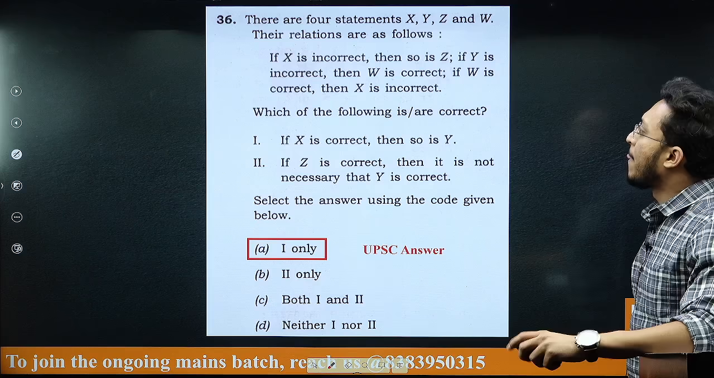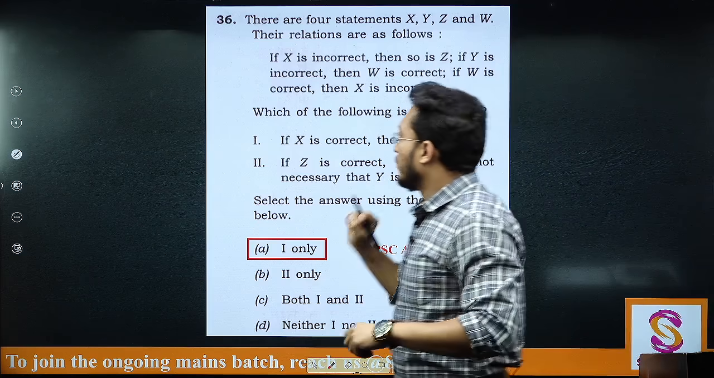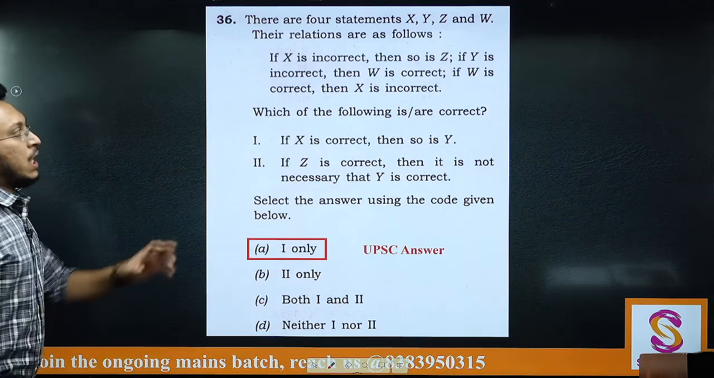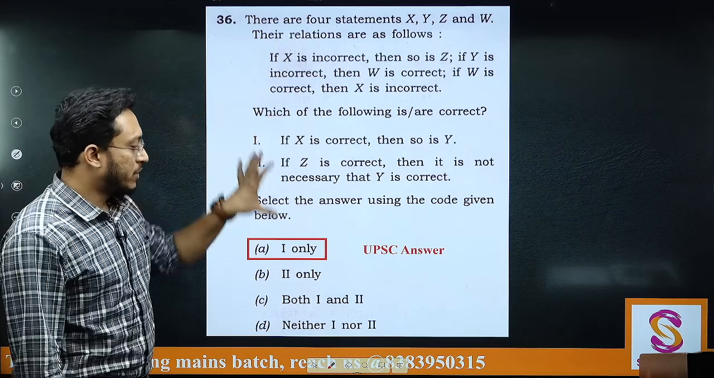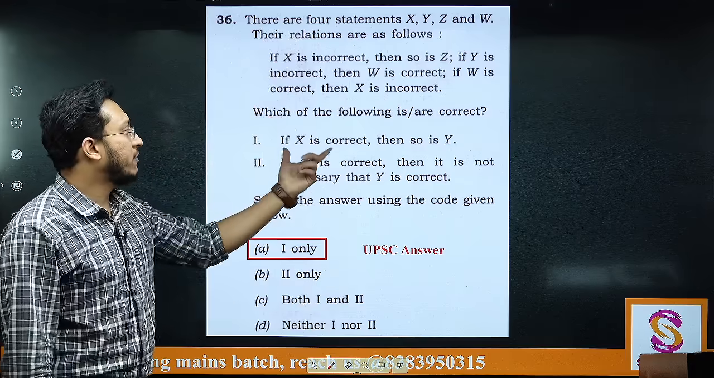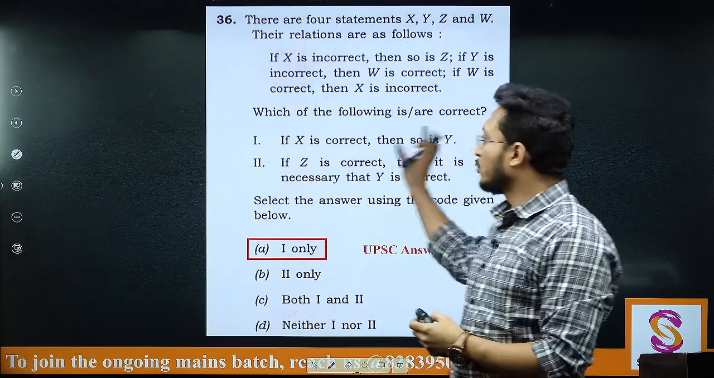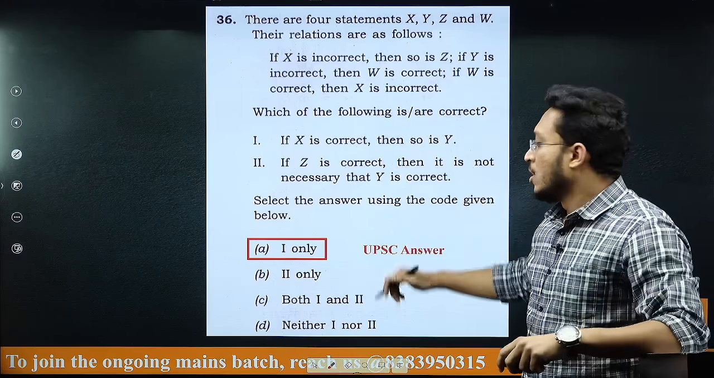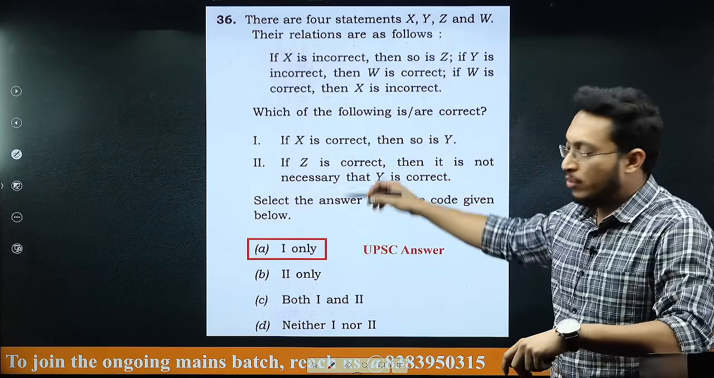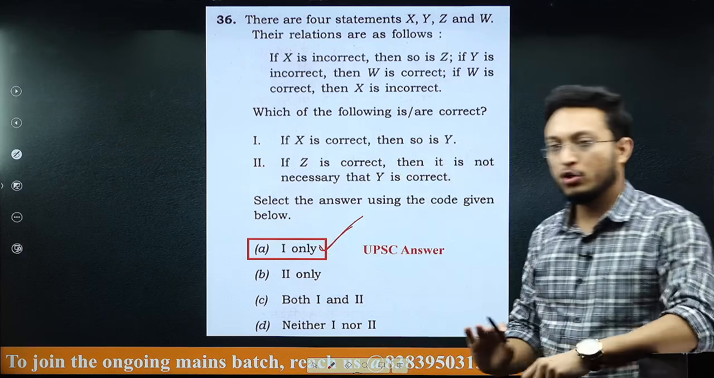Done. Now here you will be disappointed with me, because to me the UPSC answer seems correct, that if x is correct then so is y. So we can prove that if x is correct so is y. Mathematically we can prove this. So even though there are debates going around this, it seems fairly correct to me that one only is the correct answer here.